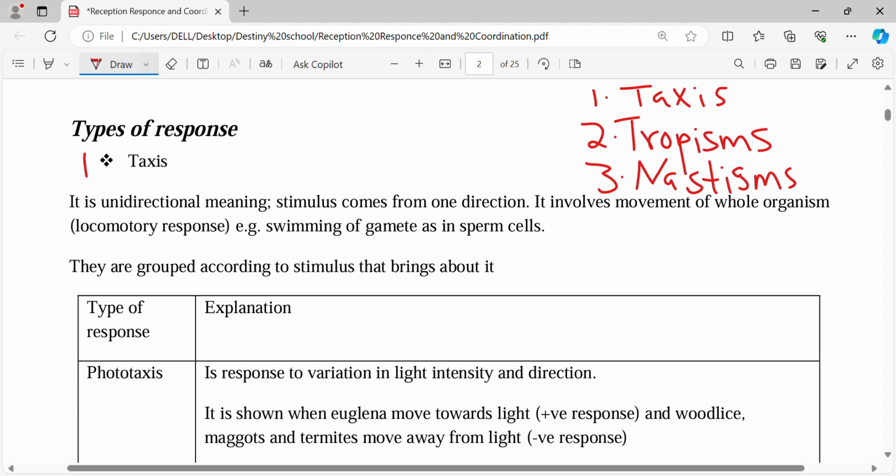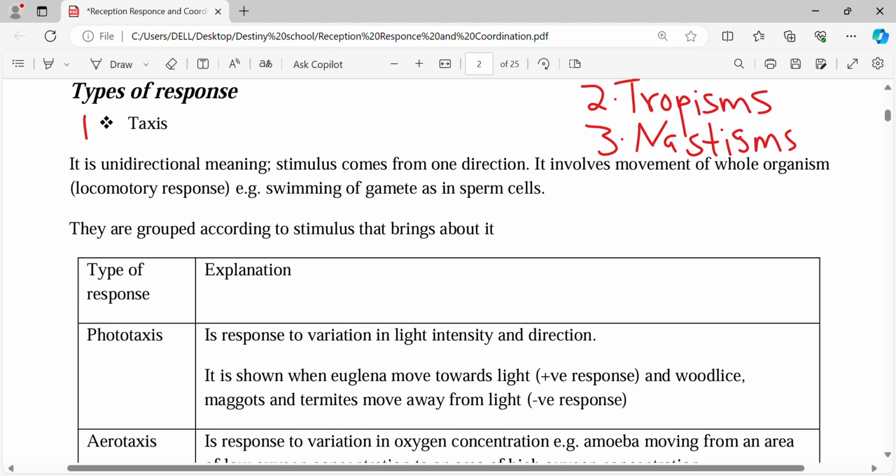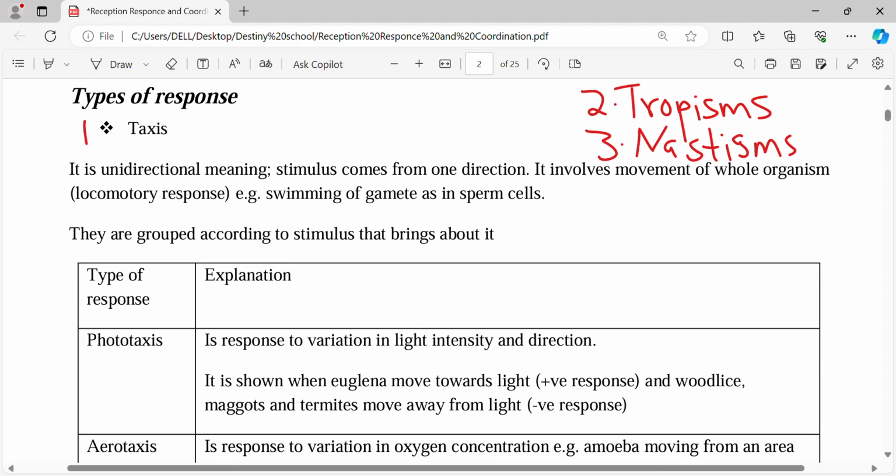Taxes can also be called the tactic responses. Tropisms can also be called the tropic responses, and the nastisms can also be called the nastic responses. So let's start with the taxes, which can also be called the tactic responses. So what is the definition?